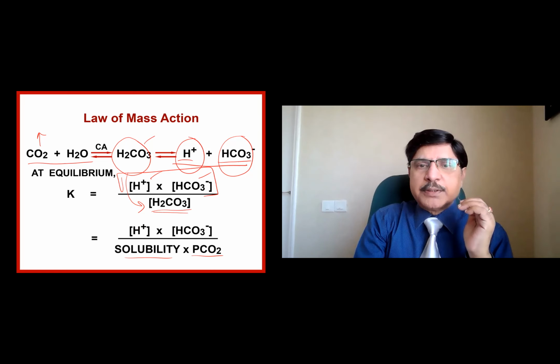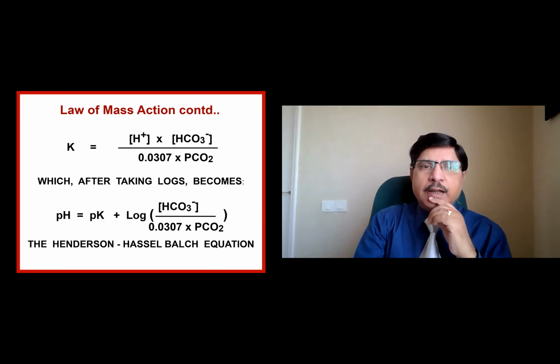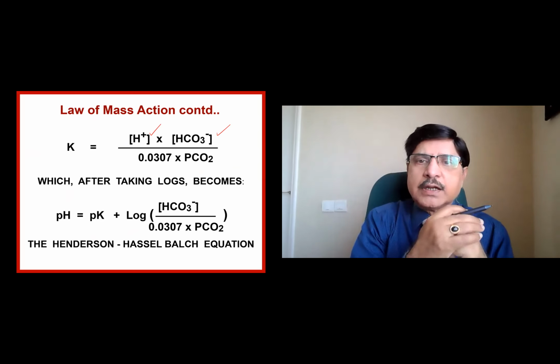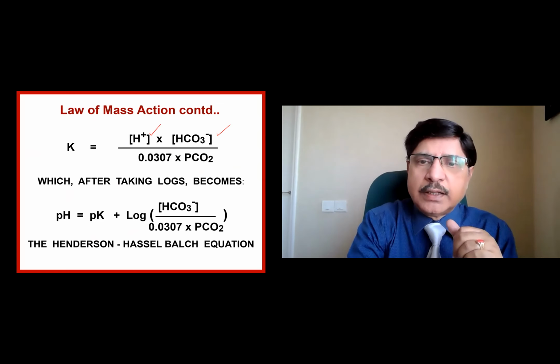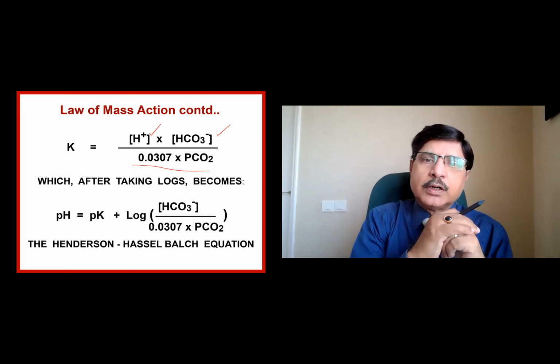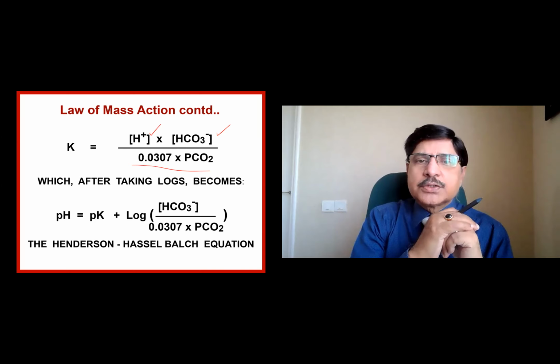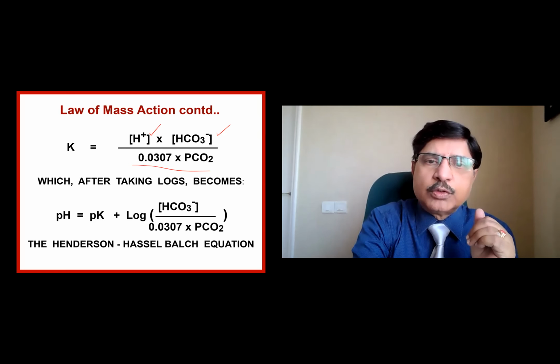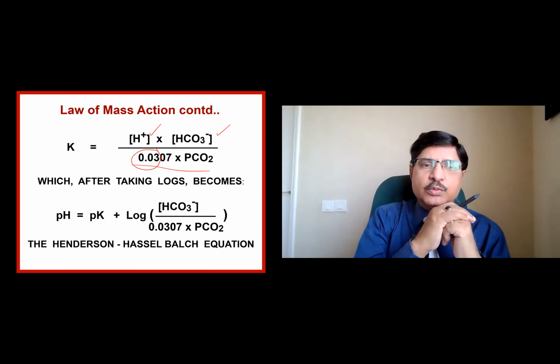So it can be rewritten with H and bicarbonate as the reactants, and the resultant H2CO3 written as PCO2 into the dissolution constant. The solubility constant is 0.0307. Simply speaking, you can even use 0.03 itself.